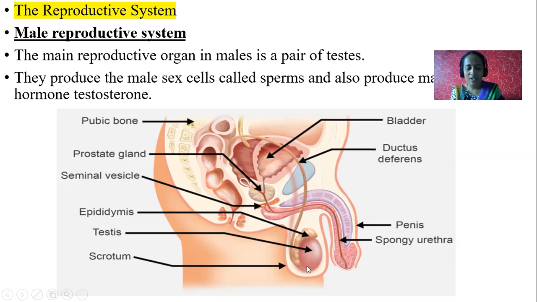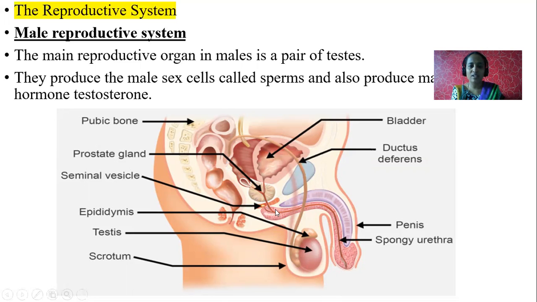Vasa deferens. From here, testis produces sperms. Here is the testis. This is the epididymis and vasa efferens. The pipe which is going up is vasa efferens and the duct which is coming down is vasa deferens. Through the vasa efferens, sperms will move up, and through this pipe, they will come down again.